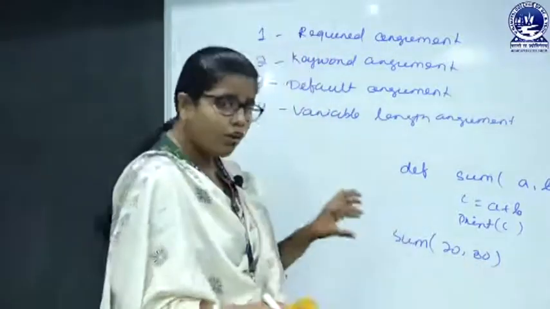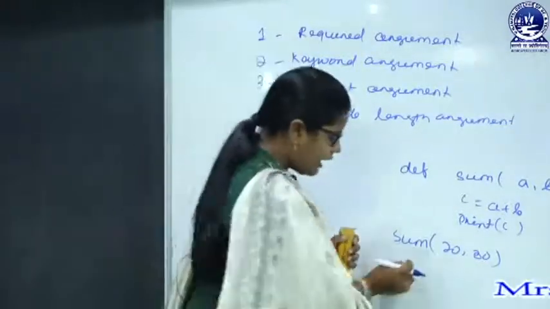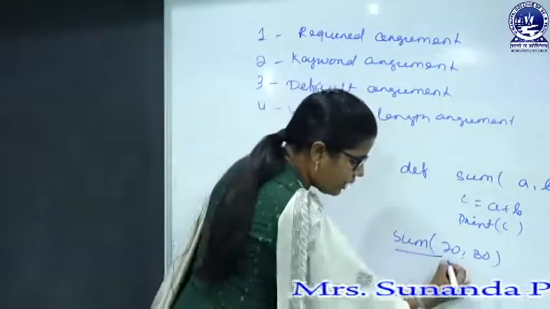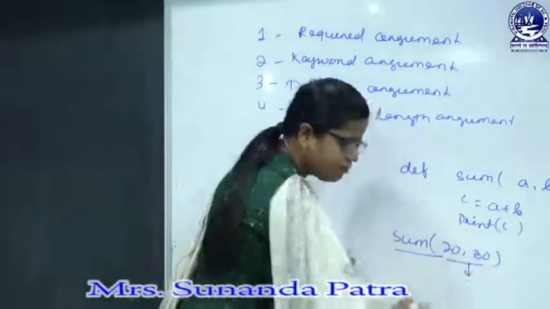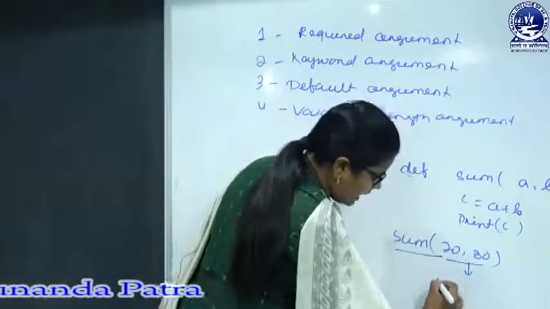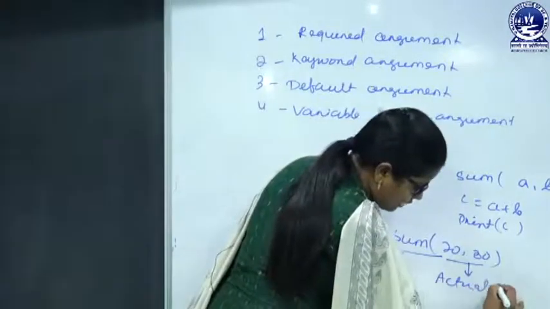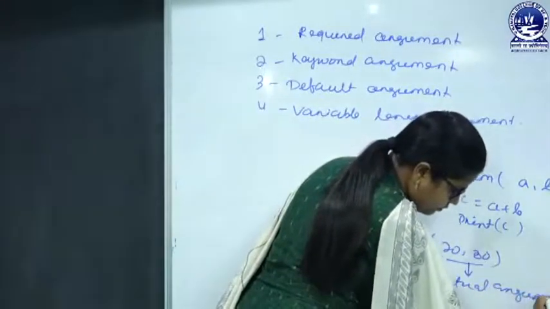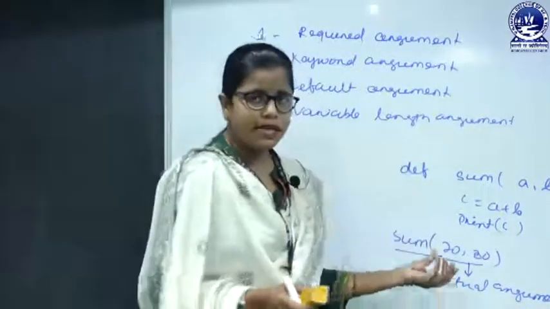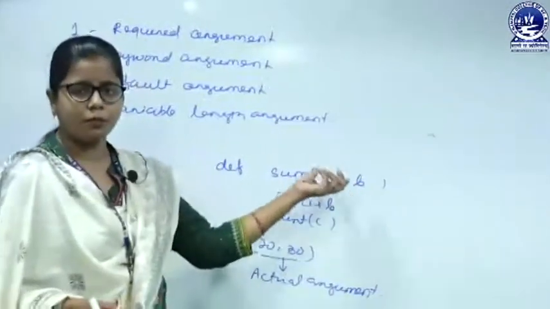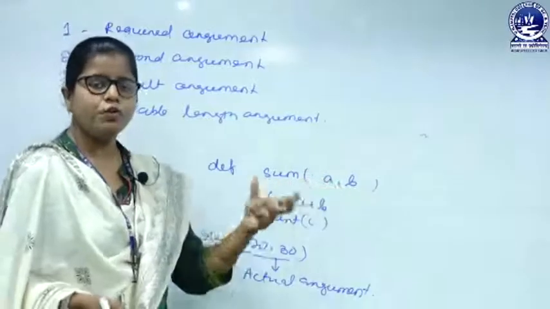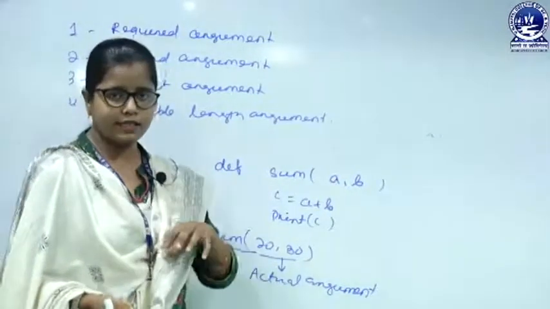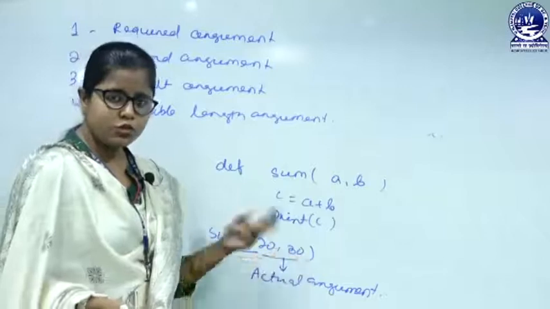Okay. So what is the argument? When I am calling the sum function, I am passing 2 values here. So this is called the actual argument. If I do not pass these values, then the function sum will expect 2 values to receive. But here I am passing 2 values.